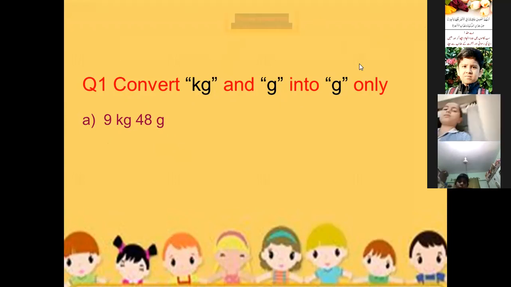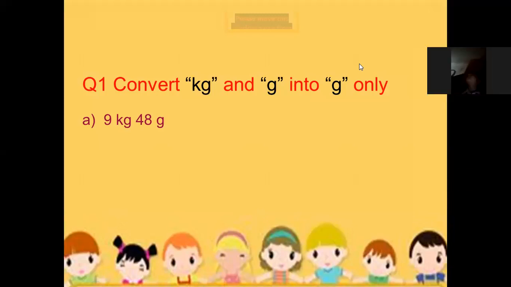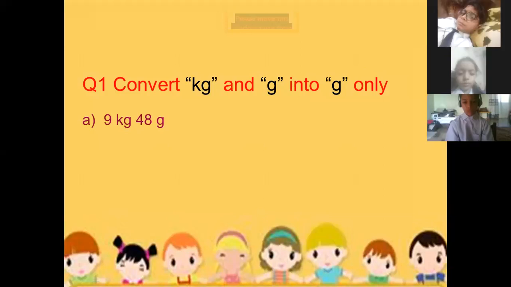First of all, we will write the standard. What is the standard of this kilogram? Who will tell me the answer? Tell me in the chat box.